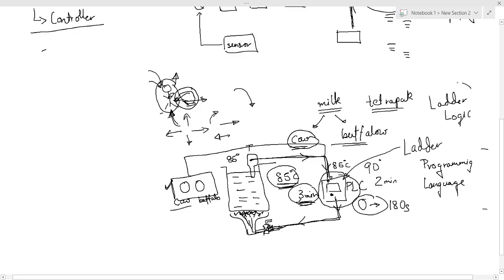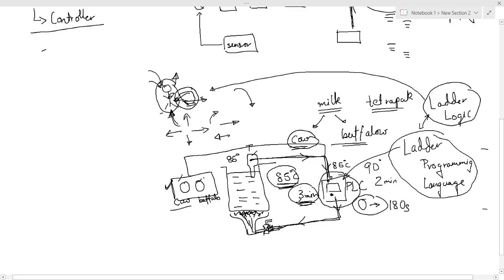What is happening in this is that you are writing a code which controls all this: what kind of input has come, whether it is cow or buffalo, what the current temperature is, and what should happen based on this temperature. This programming is similar to the programming of your video games. In your video games also, code is written that when the user presses the up button, the character should jump. When the user presses the right button, the character should move forward. When the character falls down something, then the character should die and one life should be reduced.